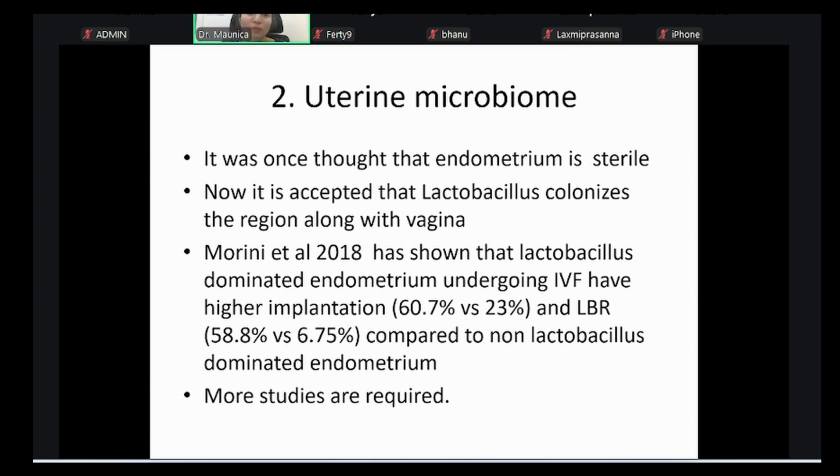Coming to uterine microbiome, just like your gut microbiome, the uterus also has a microbiome. Once upon a time, it was thought that the endometrium is sterile, but now we all know that it is lactobacillus that mainly colonizes the uterus along with the vagina. Morini et al. in 2018 showed that a lactobacillus-dominated endometrium undergoing IVF will have better chances of success or implantation compared to a non-lactobacillus-dominated endometrium. However, more studies are required. Few of us give probiotics in cases. All these probiotics, why we are giving is for the microbiome, a healthy uterine microbiome.